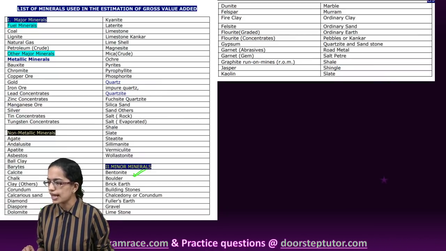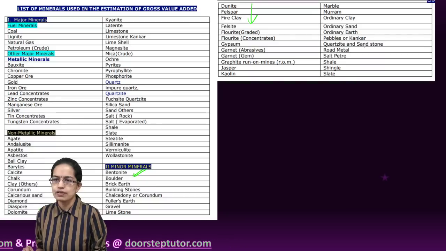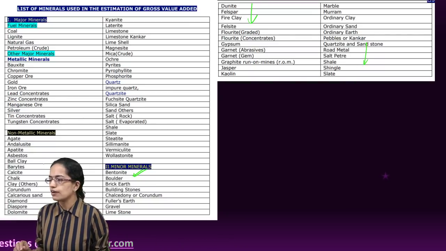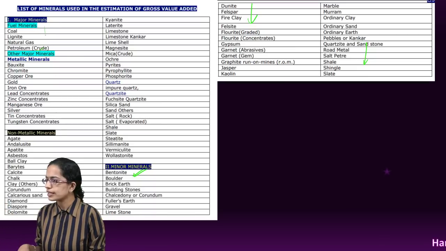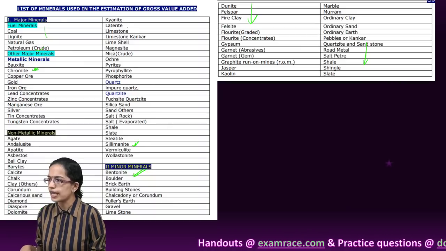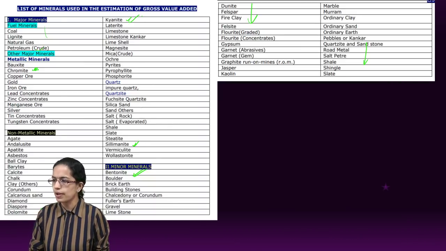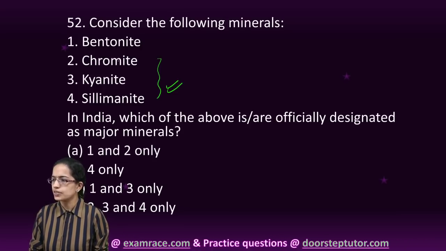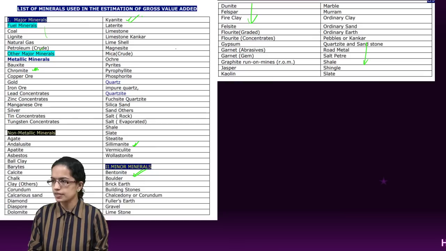Now this non-metallic, which is the major, the list runs here, and under the minor the list runs here. So you have the remaining of those, as you can see, you have the chromite that is here. Then you have sillimanite and kyanite. So all of these are the major minerals. So going back to the question, we have these three as the major mineral and bentonite as a minor mineral.